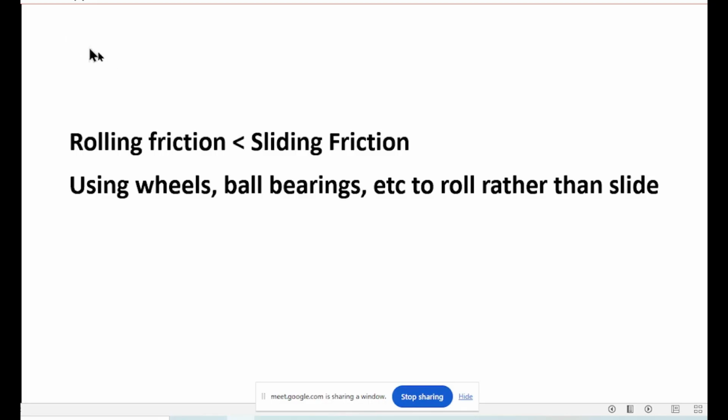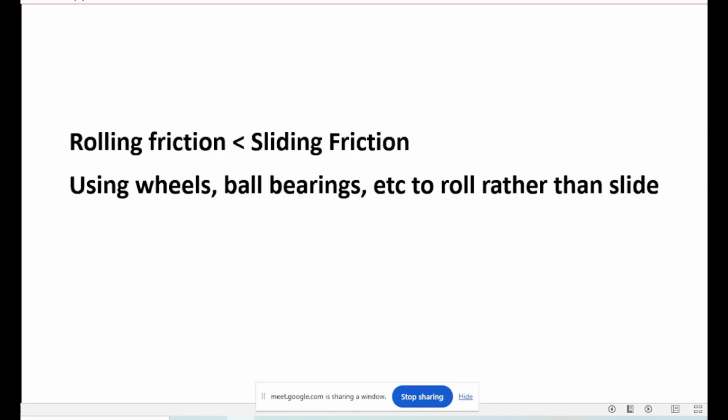Rolling friction is less than sliding friction. So to decrease friction, you use wheels and ball bearings so that you roll, you don't slide. Not surface sliding, not rubbing, but rolling, because rolling friction is less than sliding friction. So you will be using wheels and ball bearings to decrease friction.